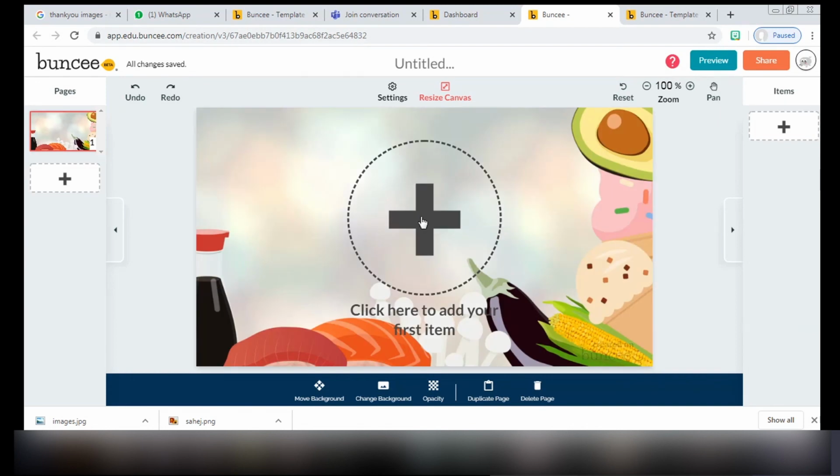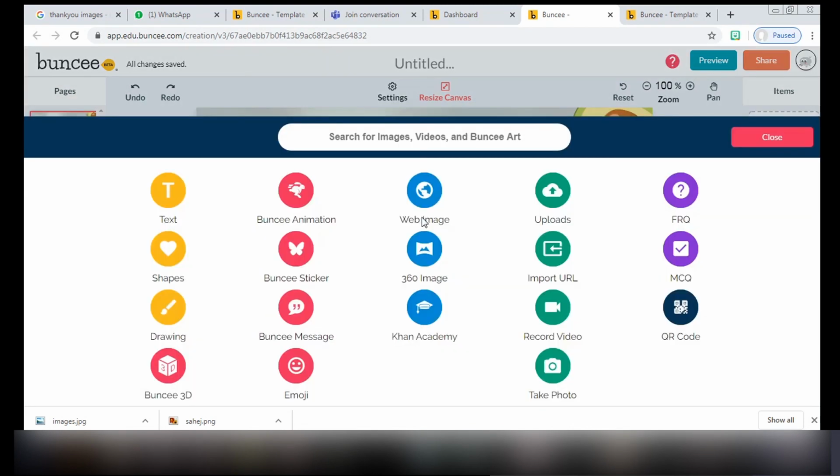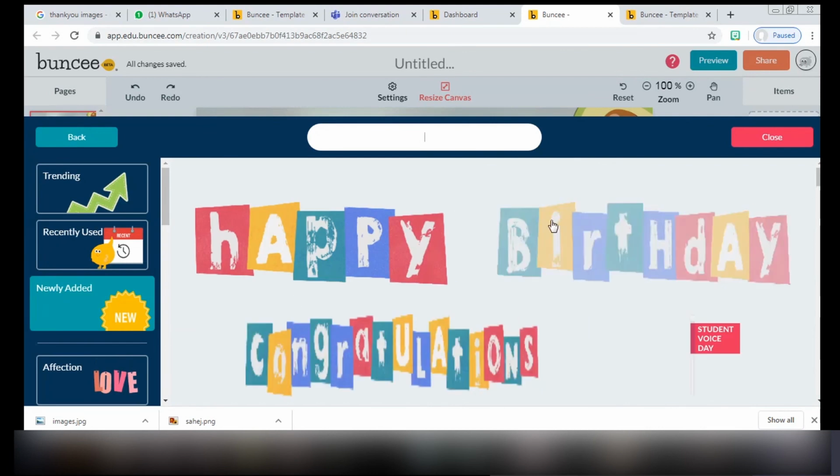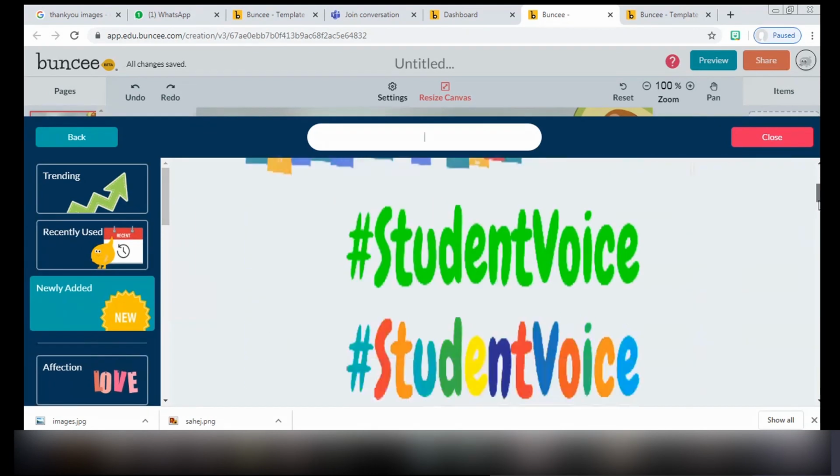Now once you click on this plus button, there are multiple options. You can add text, you can add shapes, you can draw something, you can add Buncee 3D images, you can add animation, stickers, Buncee messages. Let me show you Buncee messages. So Buncee is this creature, a mango-like creature. This is called a Buncee man.